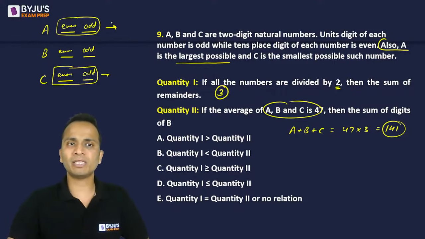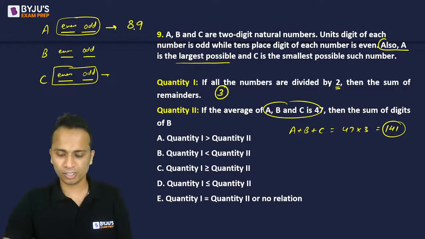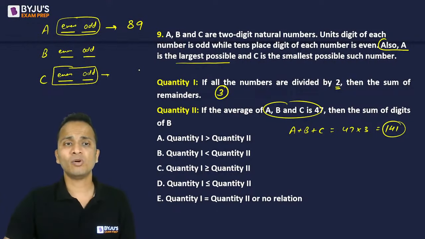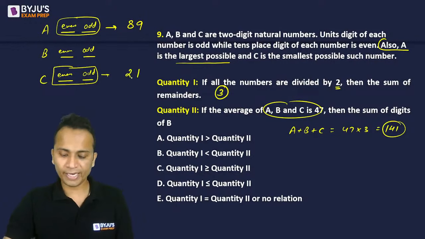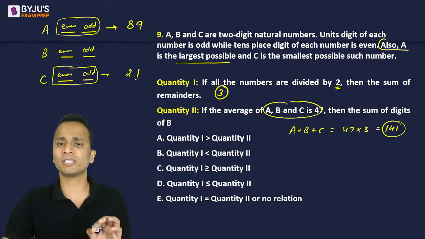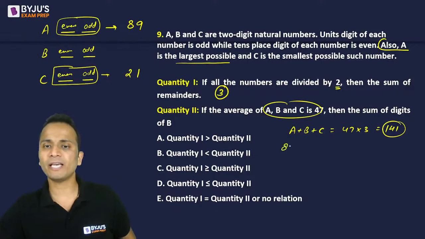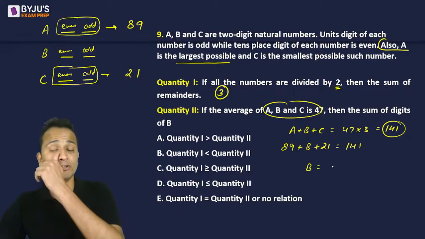So the largest possible number such that unit digit is odd and tens digit is even: put 9 at the unit digit and 8 at the tens digit. So 89 can be the largest possible number. The smallest possible number is 21. So 89 and 21 can be the largest and the smallest such numbers. So the value of A is 89, plus B, plus the value of C which is 21, and that is equal to 141. From here I can get the value of B.